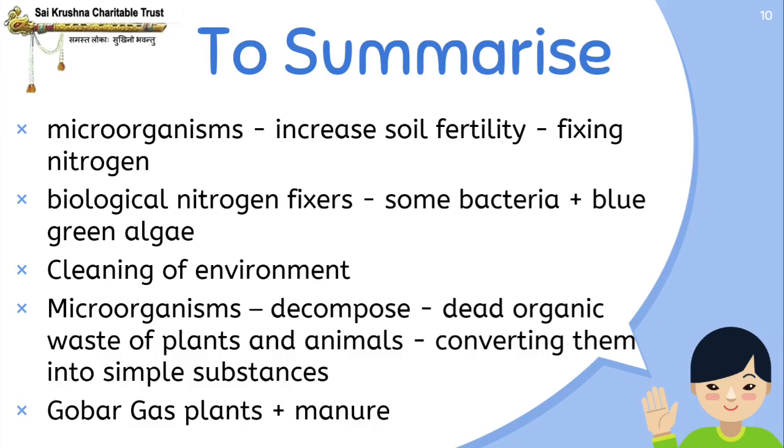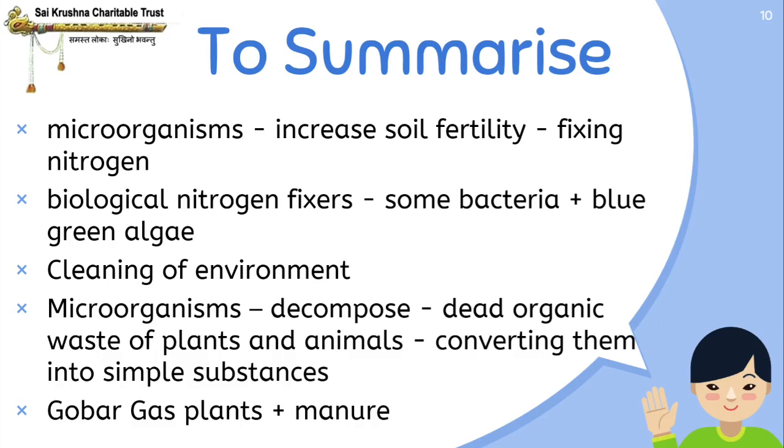Biological nitrogen fixers are some bacteria and blue-green algae. These are the examples of nitrogen fixers, and they fix the nitrogen in the atmosphere and increase the soil fertility.